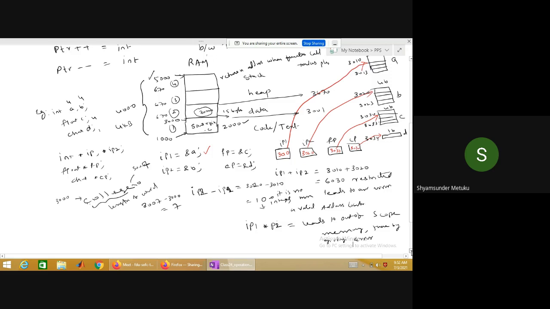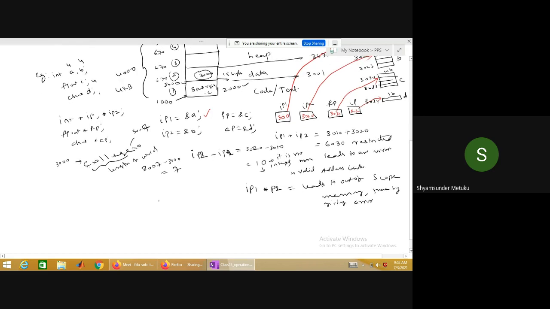Coming to the division, by chance 3020 by 3010, does it give an integer value? No, right? 3020 by 3010 is no more an integer. Agreed or not? Yes, sir. It is of no use in any logic.